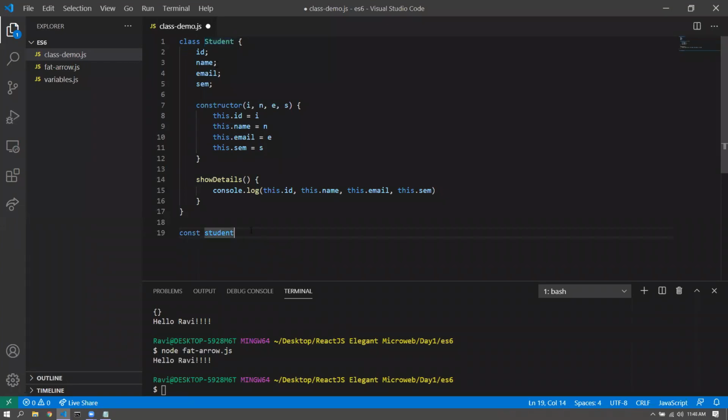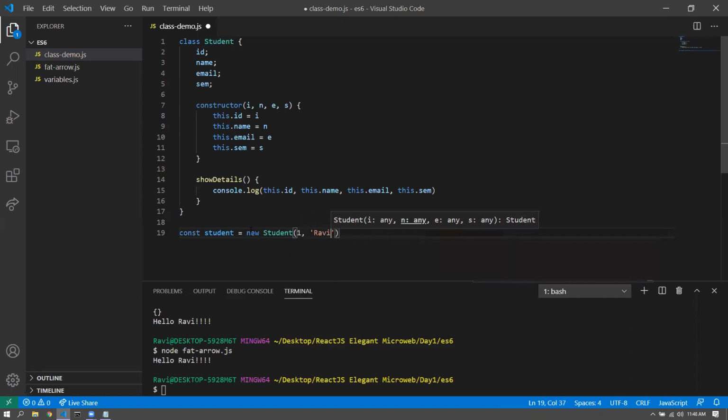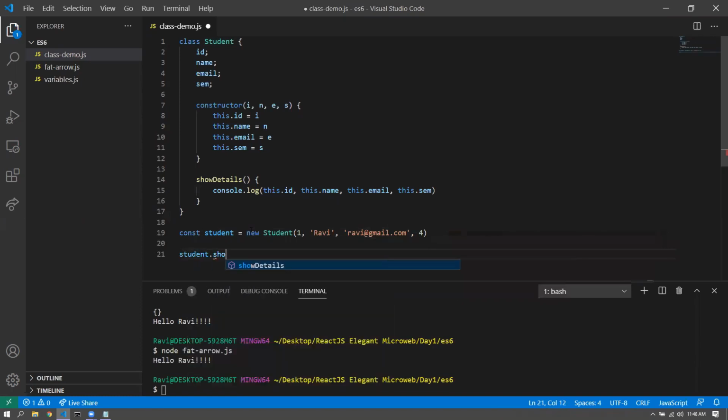All right, so just keep that in mind. Is equal to new Student, one, name, email, and SEM, right? Something like this. And we can simply go for student dot show details, and that would simply show the details to us,